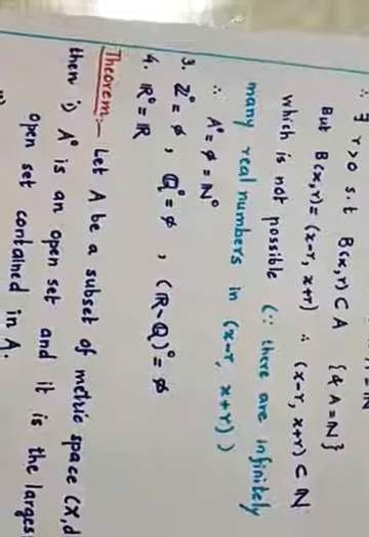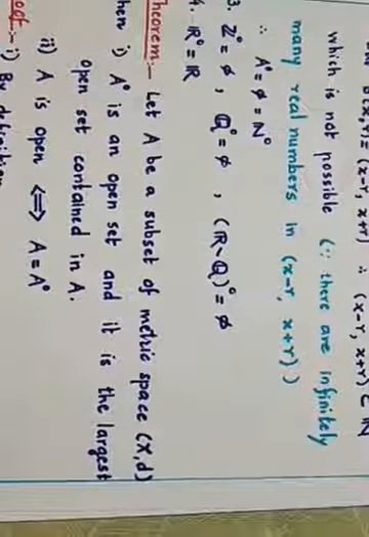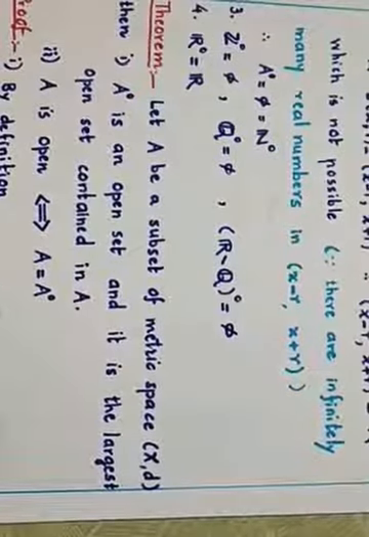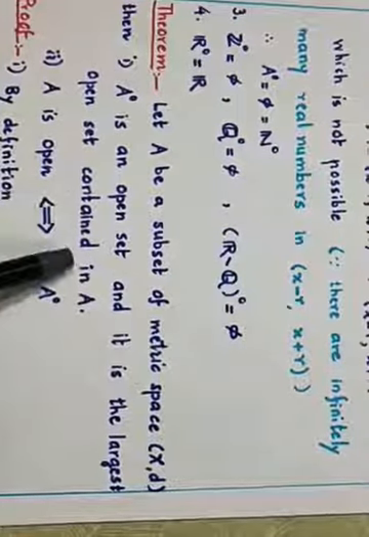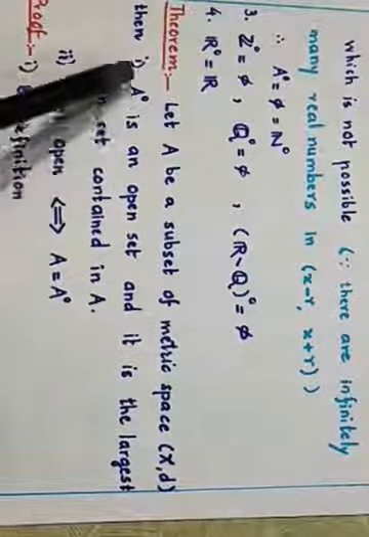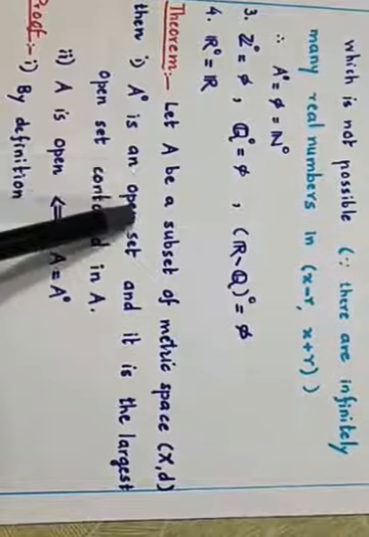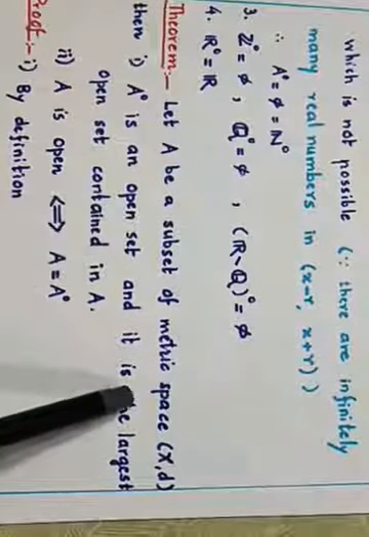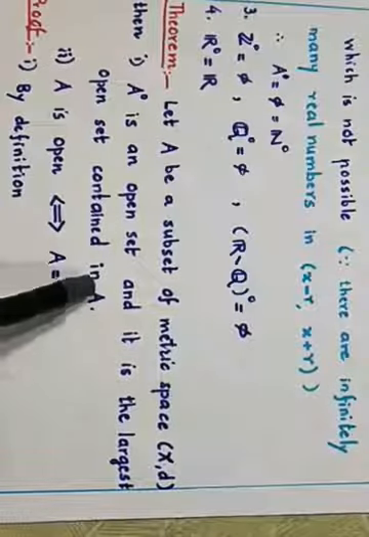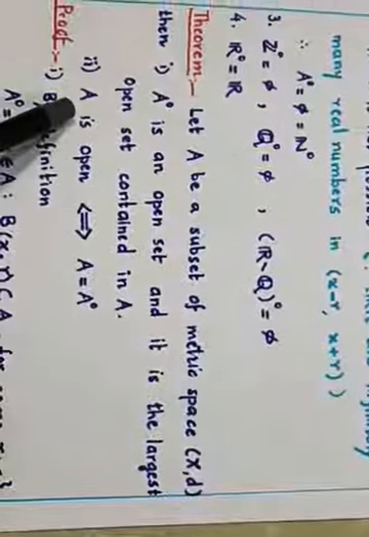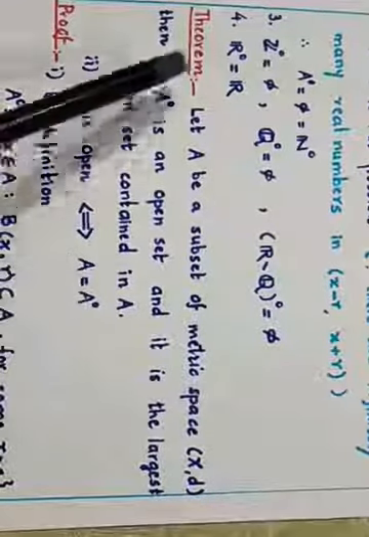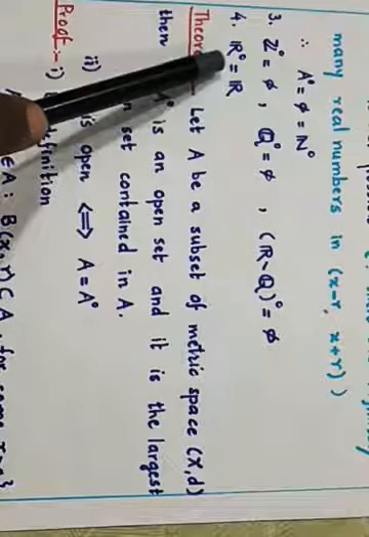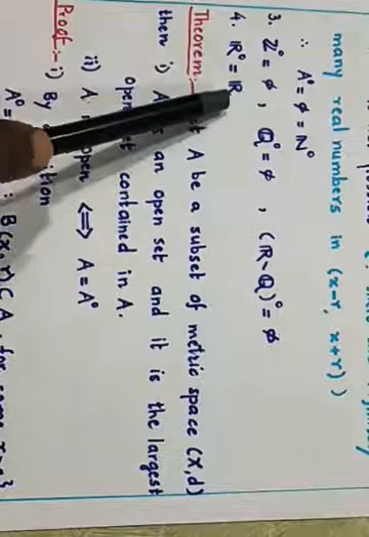Now, the theorem: let A be a subset of a metric space (X, d). Then A interior is an open set, and it is the largest open set contained in A. We have to prove that the interior of any set is an open set, and second, that it is the largest open set contained in A. The next result we have to prove is that A is open if and only if A is equal to A interior. This is another criterion. I have shown here that R interior is R because R is an open set.